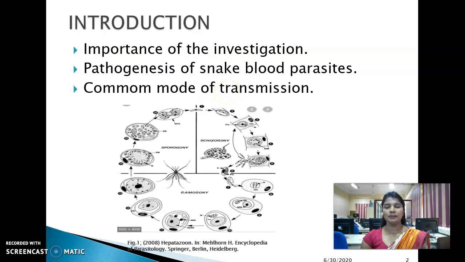Common mode of transmission of these snake hemoparasites includes an invertebrate host. In this case, this is a Hepatozoon life cycle. Here, the invertebrate host is a mosquito, which also can be a mite, tick, or a leech.